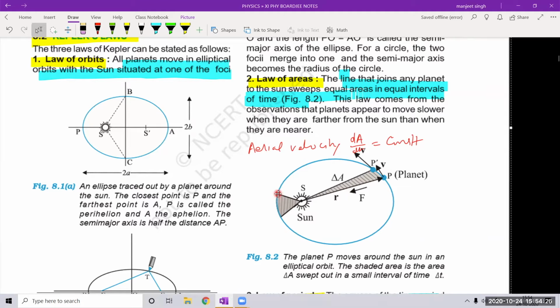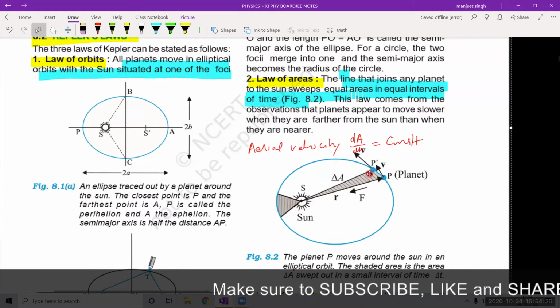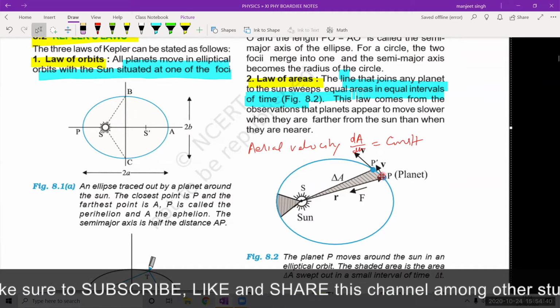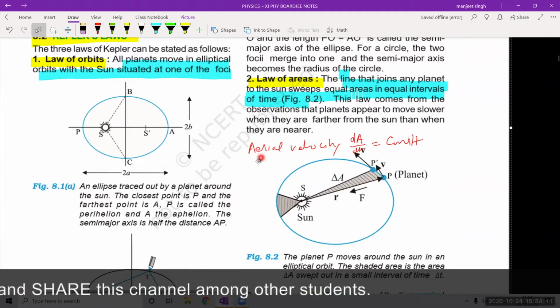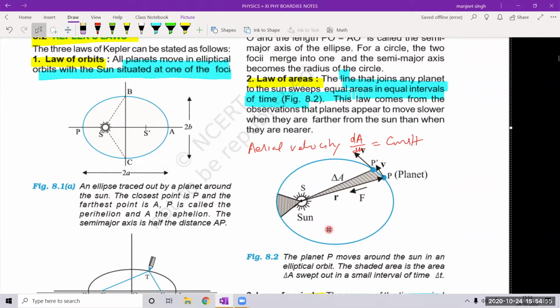So when the planet was there, after delta t time it reaches here in such a way that this area is equal to this area. So we say that the areal velocity is constant. The other way of saying this law is that areal velocity dA by dt, delta A by delta t, is equal to constant.